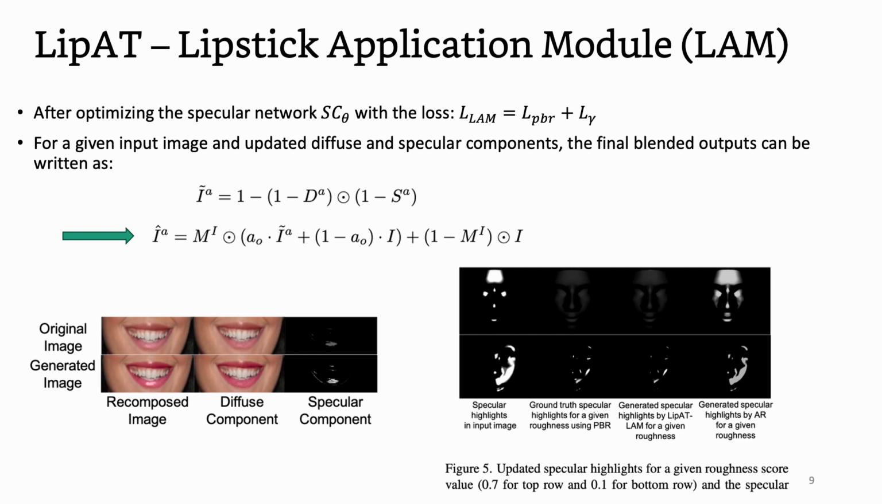Finally, composing the updated specular component with the updated diffuse component will be performed using the following formulas. The first performs screen blending composition, and the latter incorporates the opacity attribute and the binary mask of the lip region. In the right image, we can see the performance of our specular update. On the left image, we see the full process of the application module, showing the specular update, diffuse update, and the final composition.